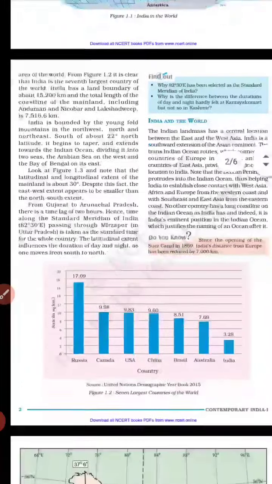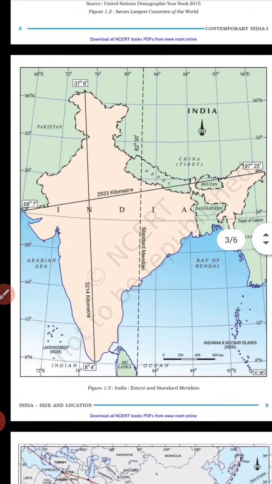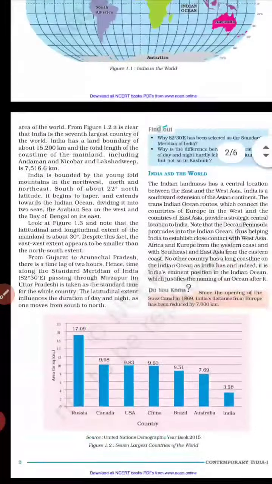For this concept, we have to look at the map of India. If we look at the map of India, you can see that at the south of India, 8 degrees 4 minutes is indicated, and it extends up to 37 degrees 6 minutes. That is the latitudinal line. And if we talk about east and west, if we look at the west part of the country, you can see that at Gujarat it is 68 degrees 7 minutes, and up to Arunachal Pradesh it is 97 degrees 25 minutes east. That is the longitudinal line.